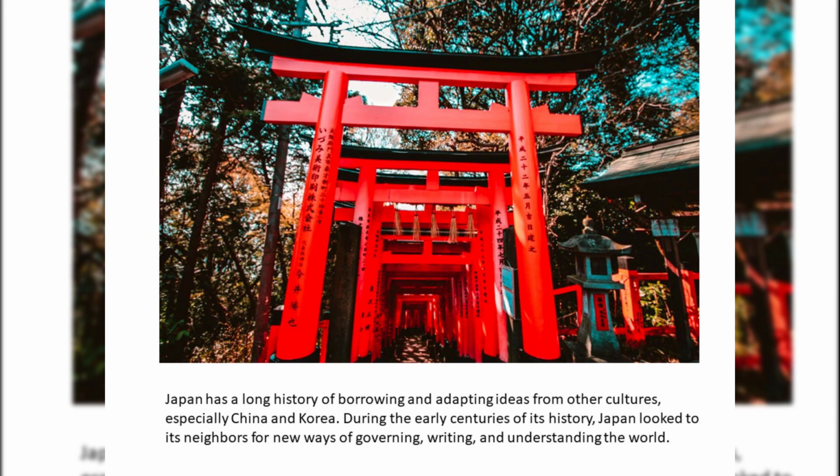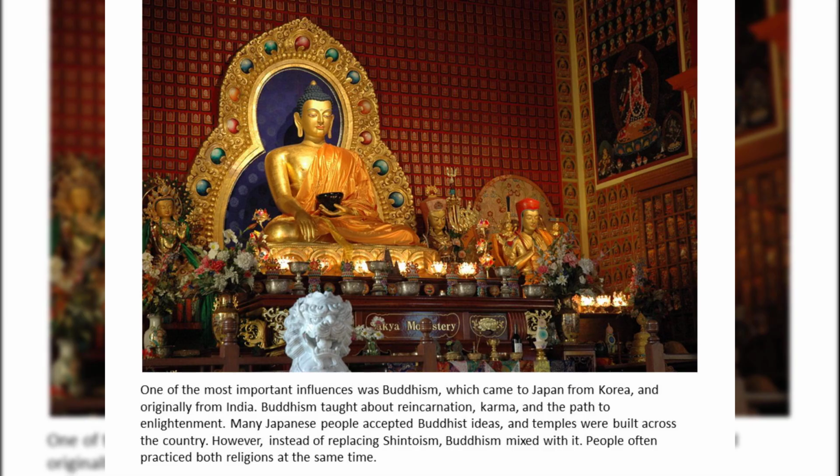Japan has a long history of borrowing and adapting ideas from other cultures, especially China and Korea. During the early centuries of its history, Japan looked to its neighbors for new ways of governing, writing, and understanding the world. One of the most important influences was Buddhism, which came to Japan from Korea and originally from India.